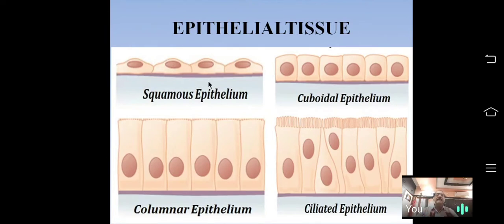In a lung, alveoli are the structural and functional unit that I explained in the respiratory system. And next, this simple squamous epithelial tissue is also present in the Bowman's capsule of the nephron.